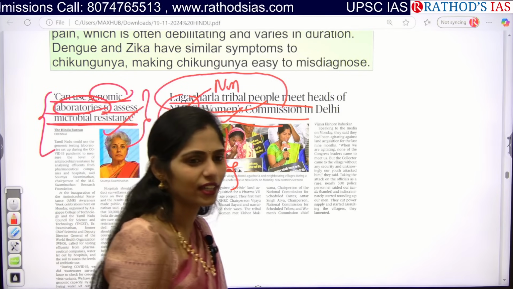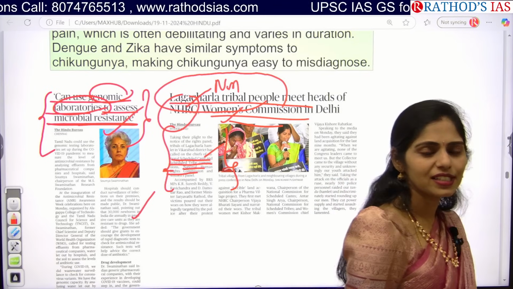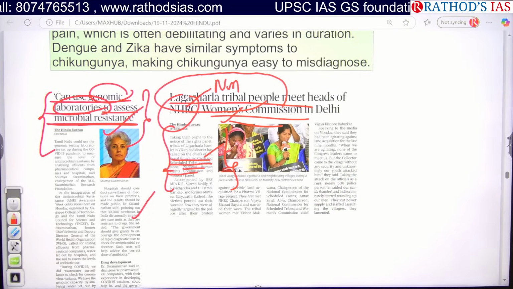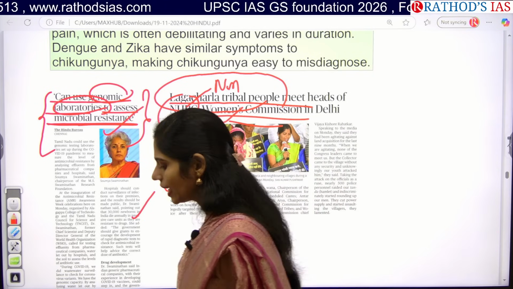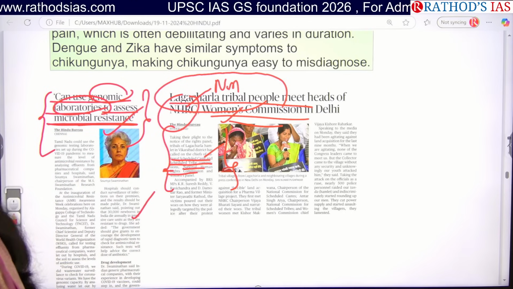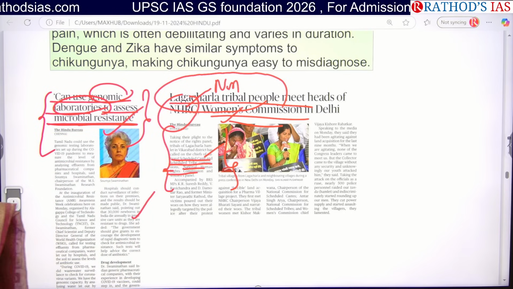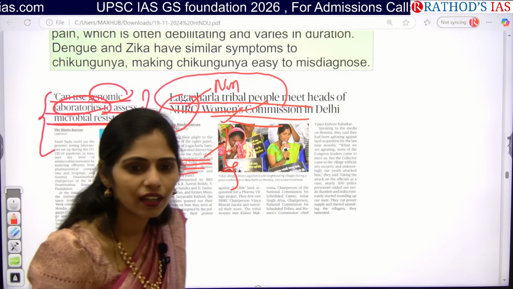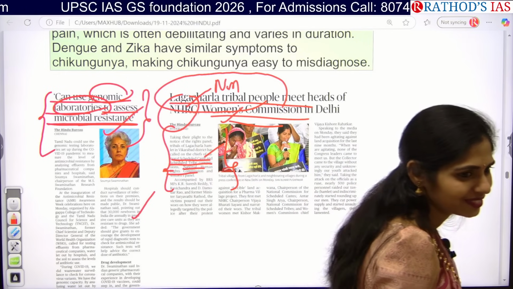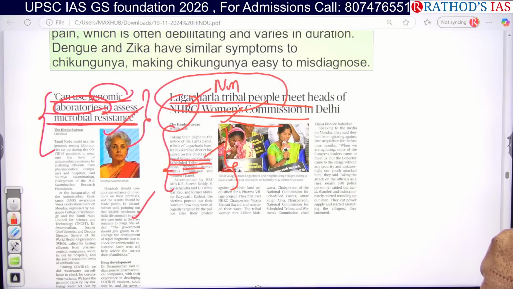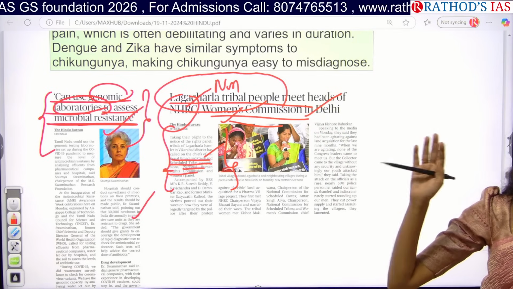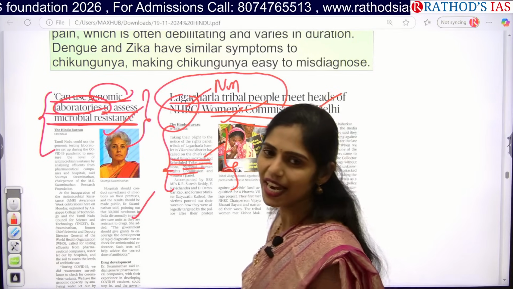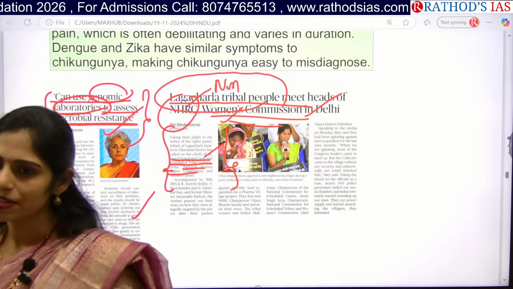It is very important. And tell me at least, this NHRC was established under which act? I said it is a non-constitutional body and it is a statutory body. So which act led to the formation of this NHRC? 338. Okay, using Google, very good. Okay, see these two topics. Revise these two topics. There is a high chance of getting a question on NHRC and the National Commission for SC and ST.